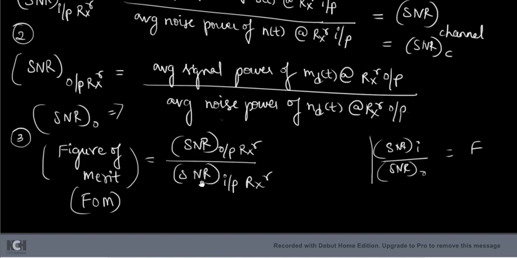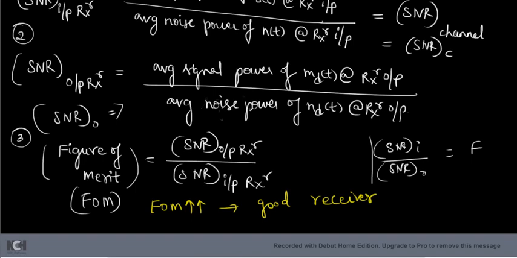That means your receiver is capable of reducing the noise. So what is the meaning of figure of merit? If it is higher, that means it is a good receiver. Always remember, figure of merit should be greater, noise figure should be lesser, and SNR should be greater.